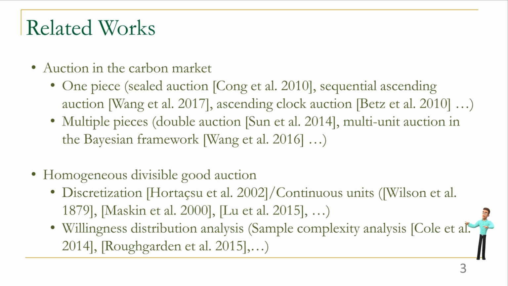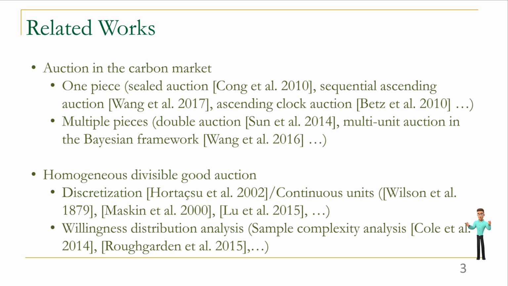But it is difficult to derive the truthfulness and optimality characteristics of such auctions. Then for multiple goods, some auctions like double auction and multi-unit auction in the Bayesian framework are proposed. However, they seldom involve rigorous modeling of the whole dispatch process. For the other stream of related works, we focus on the homogeneous divisible good auction. One traditional method is to discretize it into multiple goods and conduct the approximate single-item auction, but it is difficult to derive the theoretical guarantee.